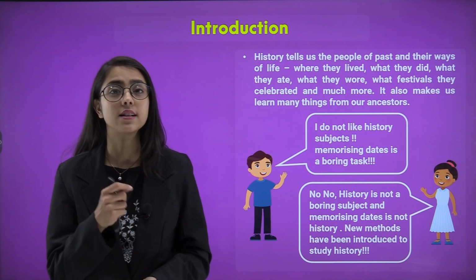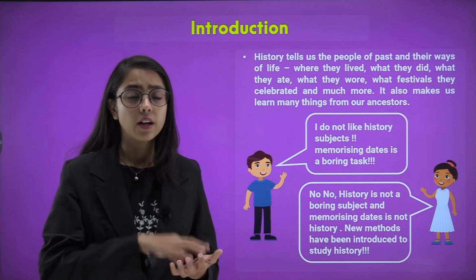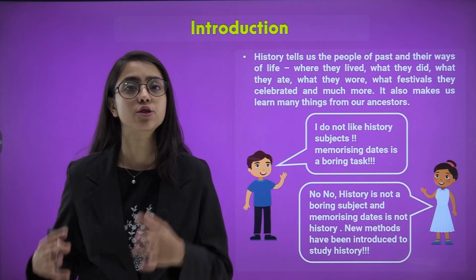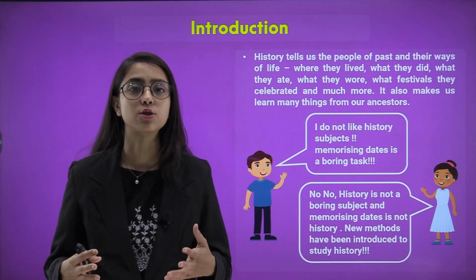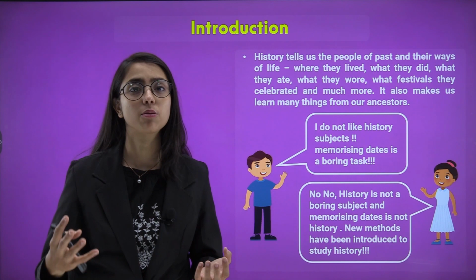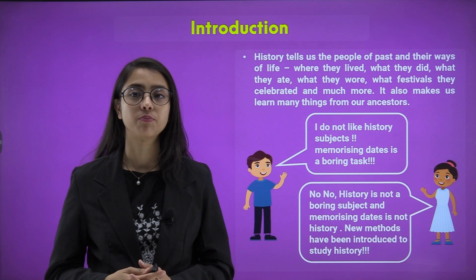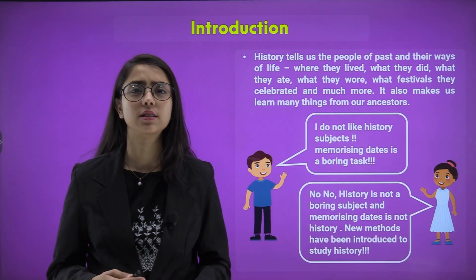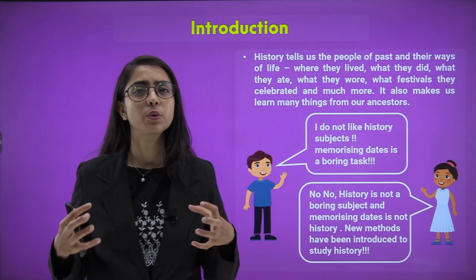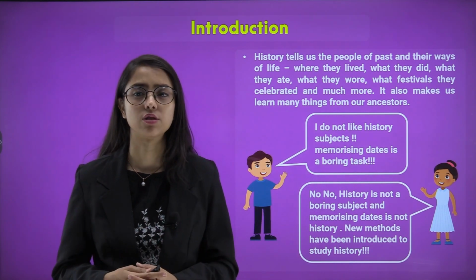History tells us about the people of the past and their ways of living, so that we can compare between the ancient era, the early times and how life is today. What were the developments that took place, so that we can establish a comparison of where we were and where we are now, so that we can even plan for the future. Where the people used to live, what work they used to do, what they ate, what they wore, what festivals they celebrated, so that we can preserve our cultures, our rituals and pass them on to newer generations.